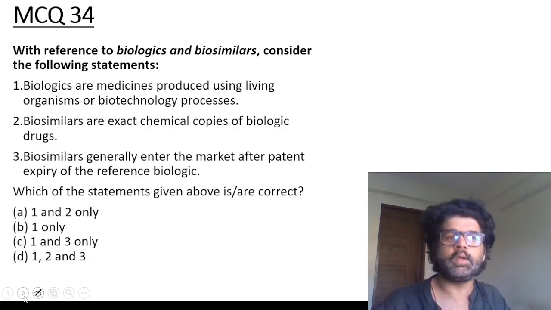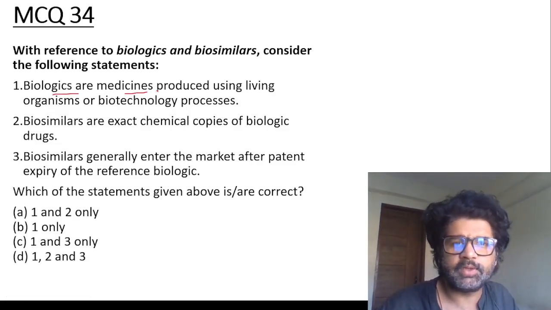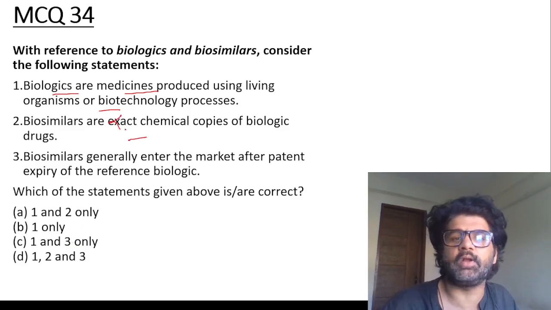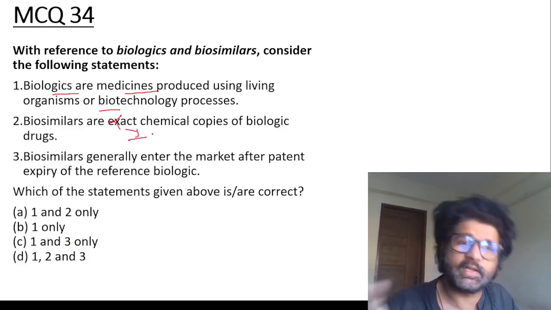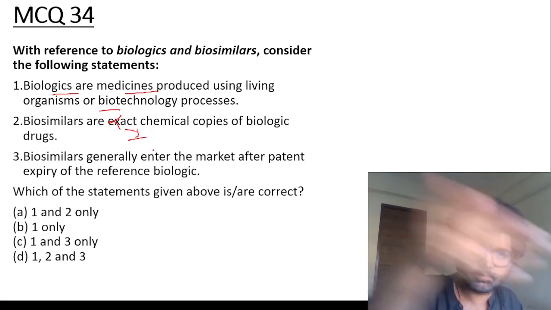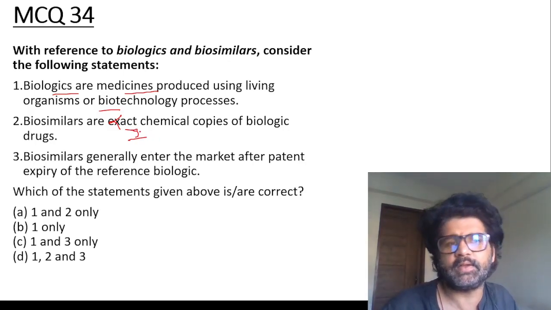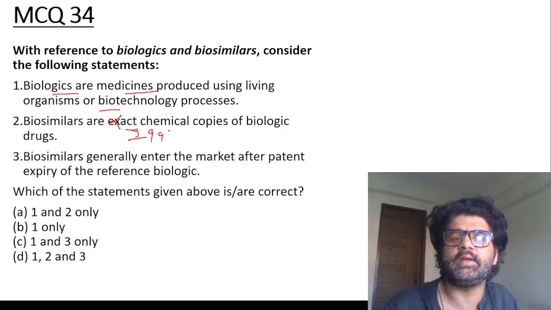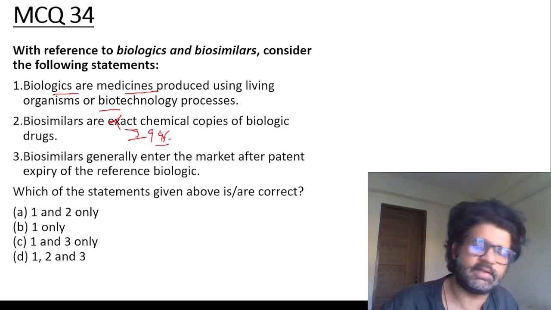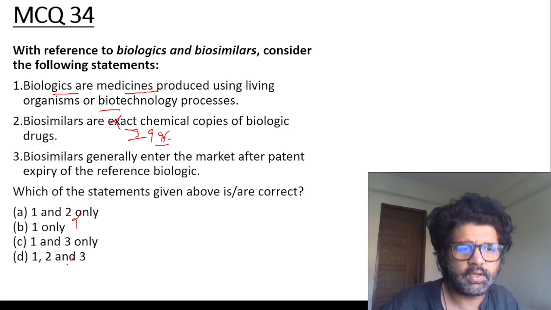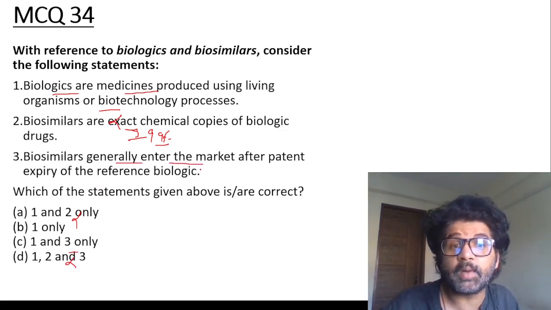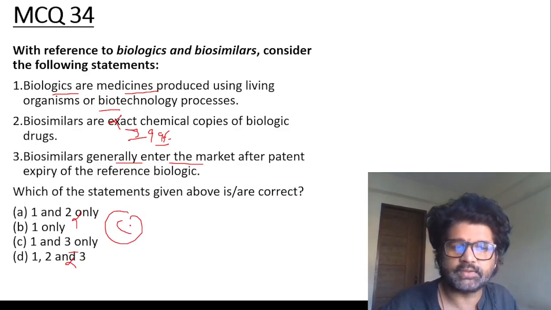Guys, let's focus. Biologics, biosimilars. Biologics are medicines produced using living organisms. Yes, correct. Biosimilars, exactly, are not exact chemical copies. They are replicas, not exactly the same. If you make it exactly the same, a patent violation case will be filed against you. So not exactly the same, 99, 98% API or even lesser than that. So the second is wrong, eliminated. Now you're left with A, B, and C. Check the third one. Biosimilars generally enter the market after patent expiry. Yes. So the answer is C.